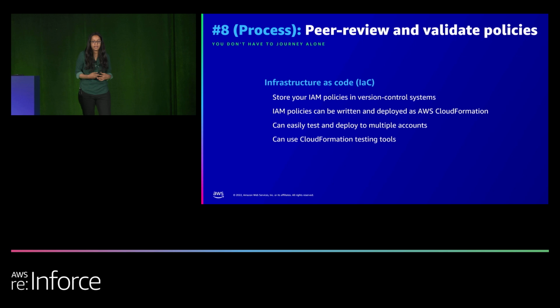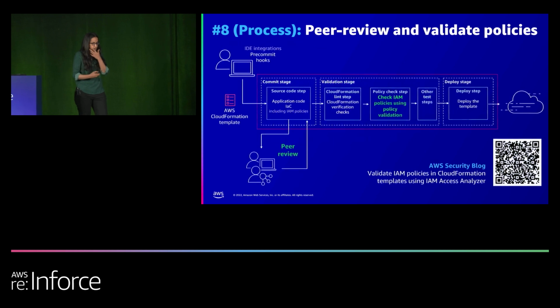One technique that can help us with both peer reviews and automation is use of infrastructure as code. Having your policies version controlled, stored somewhere so that you can test and easily deploy that into multiple accounts. Let's take a look at how we can do this. This is a very simplified version of your CI/CD pipelines. You have commit, you have validation, and you have deploy.